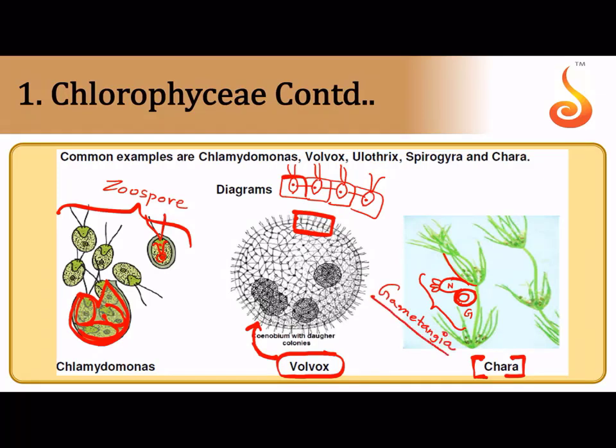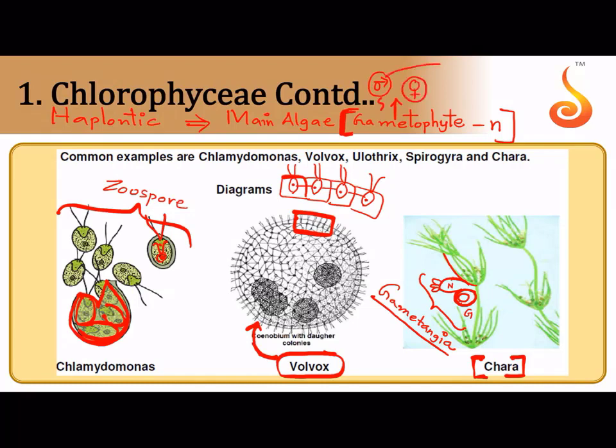Okay, so mostly these chlorophyceae exhibit a life cycle called haplontic life cycle. When I say haplontic life cycle, the main plant, the main alga that is represented by the main organism is a gametophyte. It is a haploid plant and it produces male and female gametes by mitosis. The gametes will undergo fusion to form zygote.